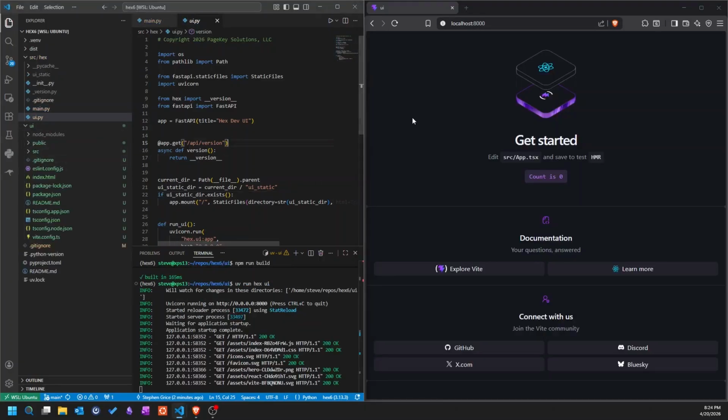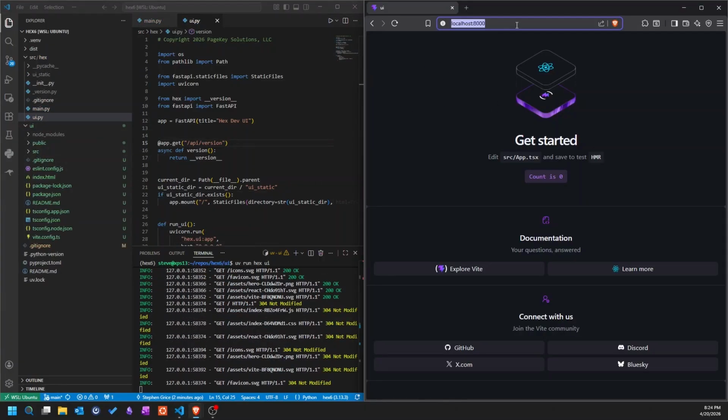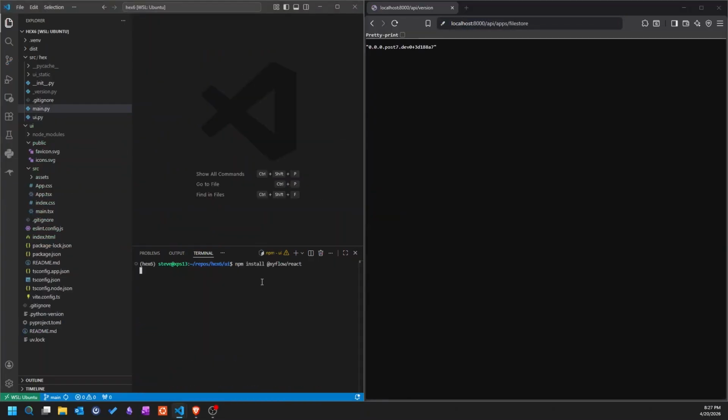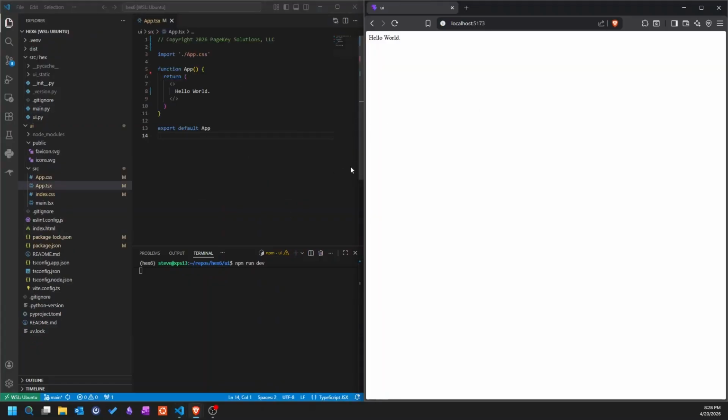There it is, generated the fresh Vite project. Static output is working and the API is also working. All right, we'll install React Flow, which is the core of everything, the graph UI. Okay, I cleared out all the boilerplate. It's just hello world now.